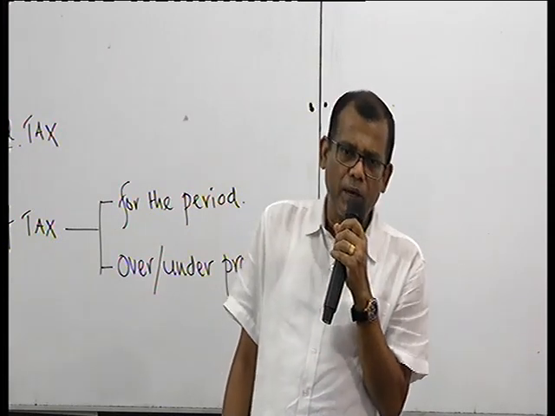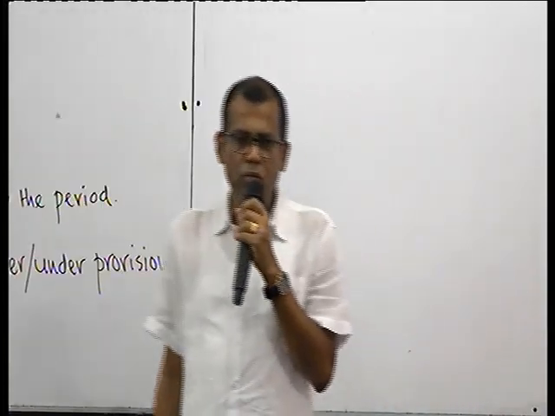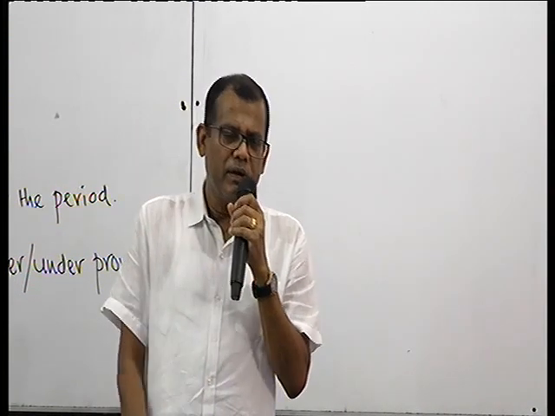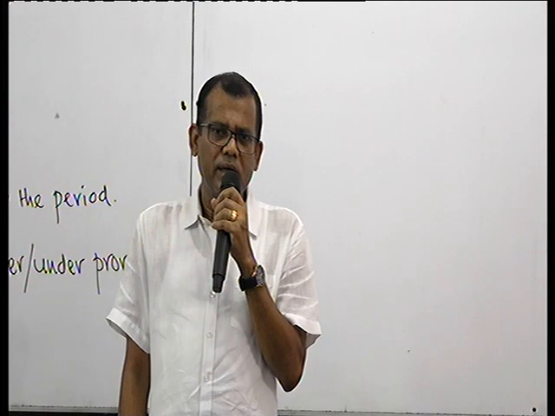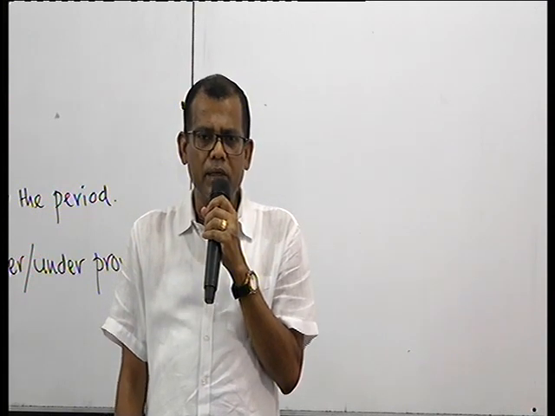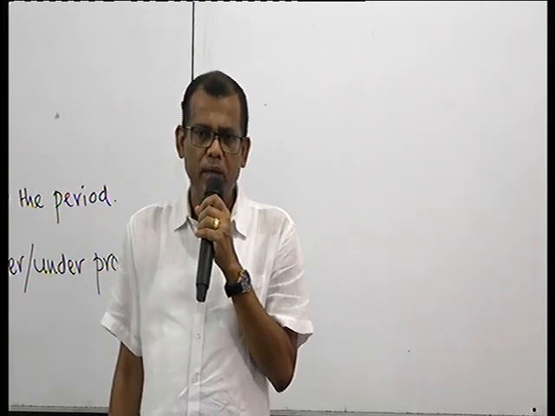There can be an overpayment, or an underpayment where you have more to be paid. Depending on that, you may have an asset where you have paid more than the due amount, or you may have a current liability where you have to pay further taxes relating to the current period.